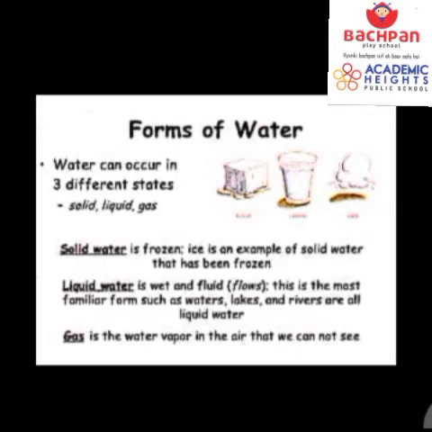Now the liquid state is wet and it is fluid. Fluid means that which flows out quickly. Is that clear? A liquid form of water we can find from a running tap, from the lakes, in rivers, in oceans, right? Next is the gaseous form of water. Yes, when we heat water, it turns into vapor. Or from our ponds and our oceans, water evaporates and goes into the sky and forms the clouds, right? So that water vapor is the gaseous form of water.